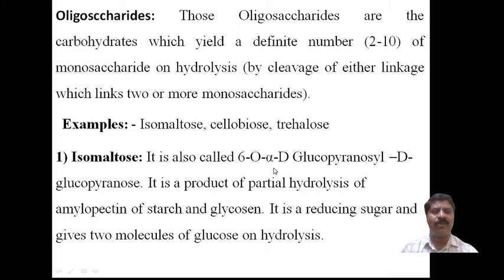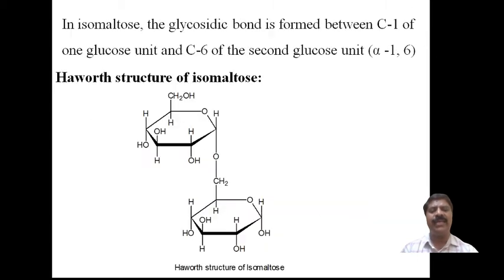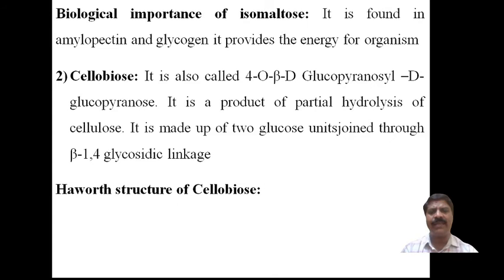Alpha-D-glucopyranosyl means alpha-D-glucose will be there, but in the cellulose, what happened here? The beta-D-glucopyranosyl and glucopyranose will be there. Therefore, it indicates two glucose units in the beta-D-glucose form.